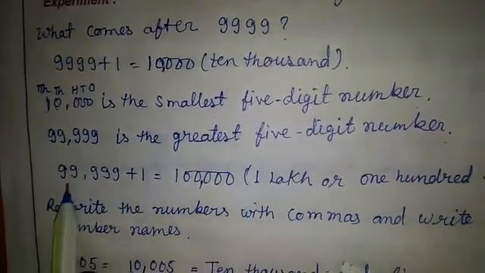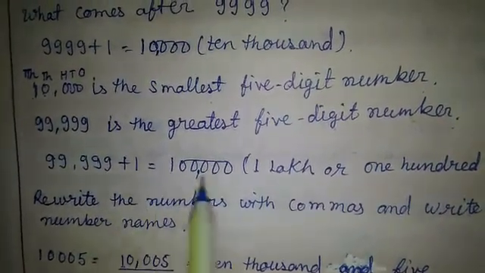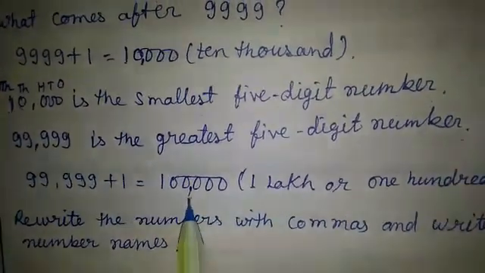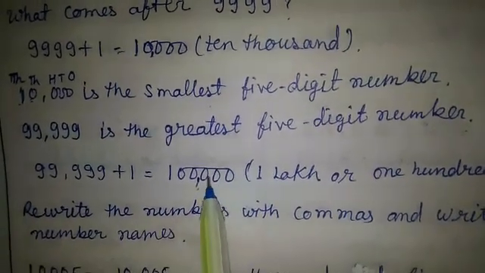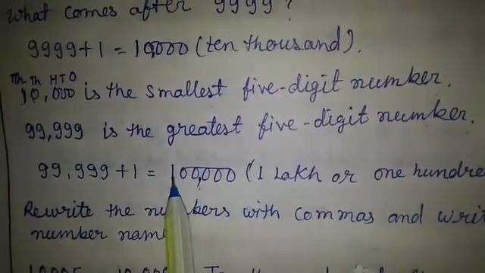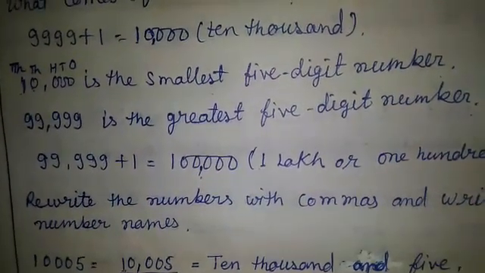What comes after 99,999? If we add 1, it becomes 100,000. It means 1 lakh. Ones, tens, hundreds, thousands, ten thousands and lakh. 1 lakh is 100,000.